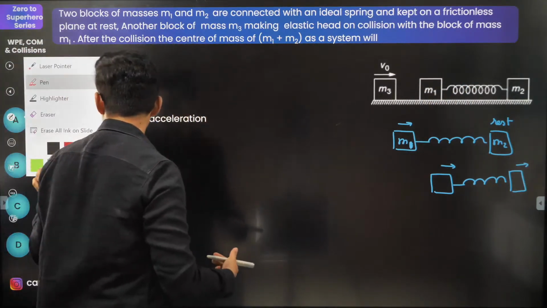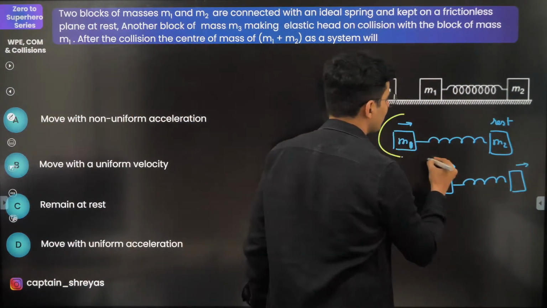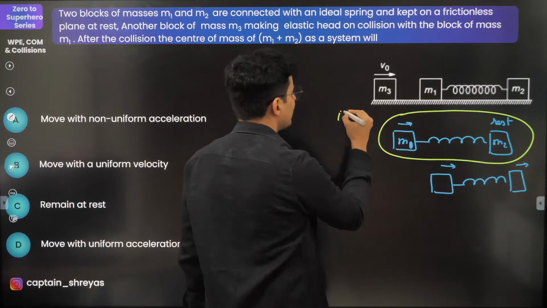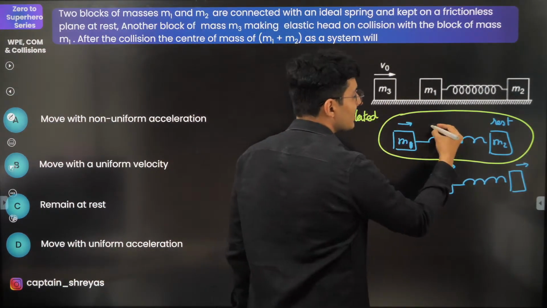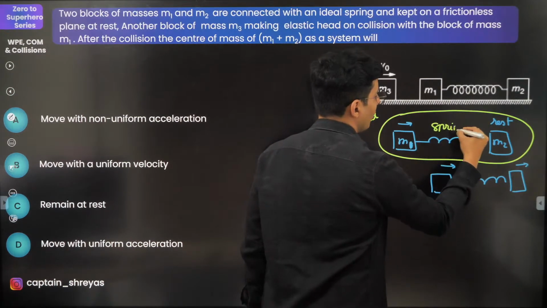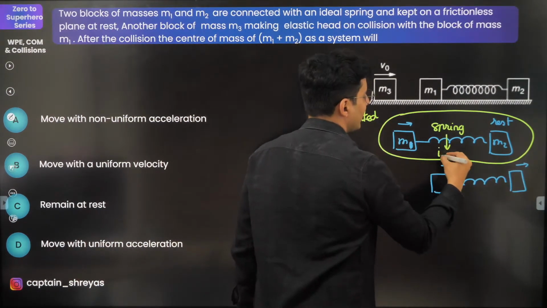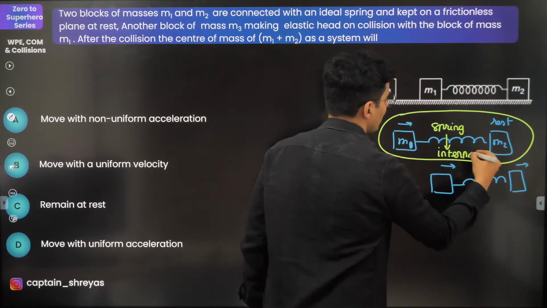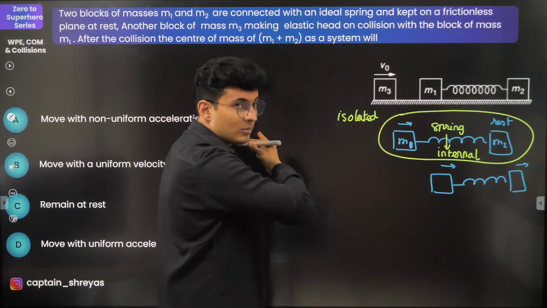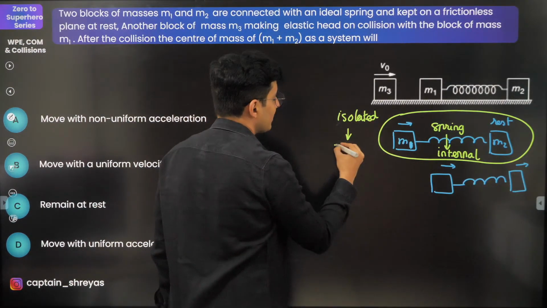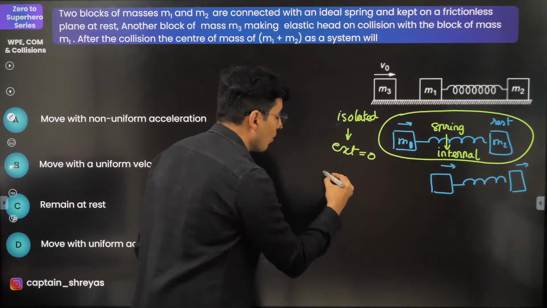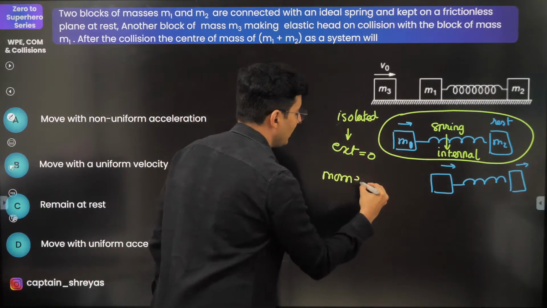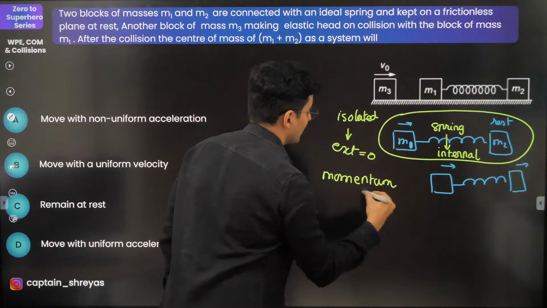You will notice that after the collision is done, this system is in a way an isolated system. The spring force is basically an internal force. So it's an isolated system. Collision is done. Isolated means the external force is 0. Hence the momentum is conserved.